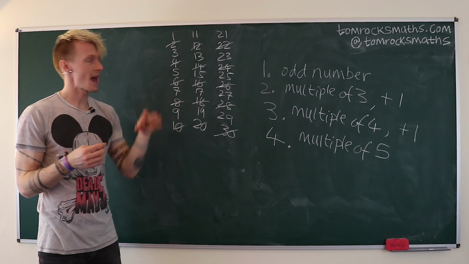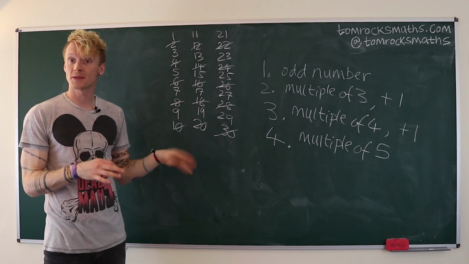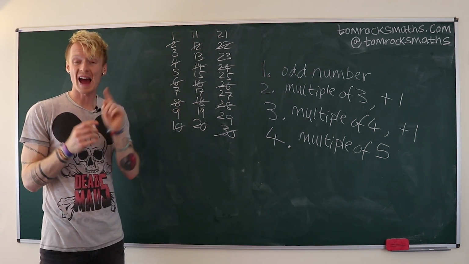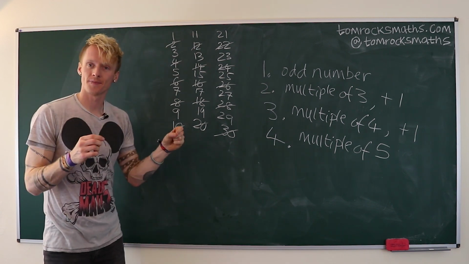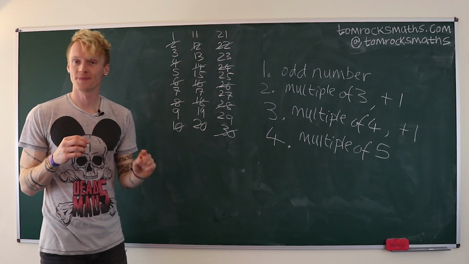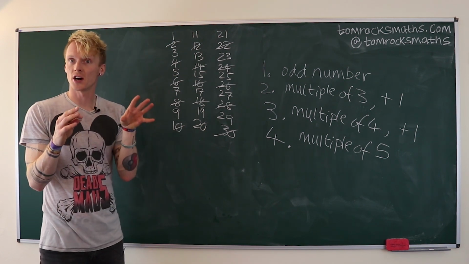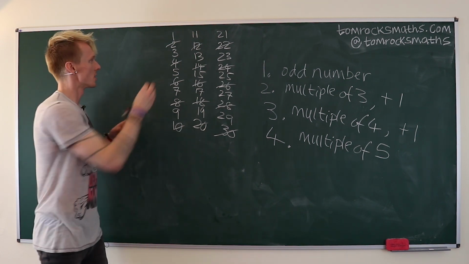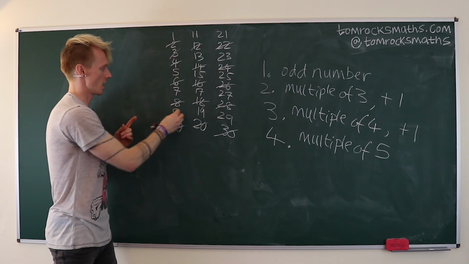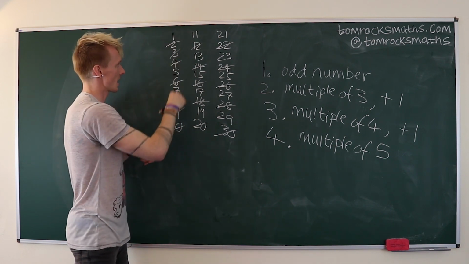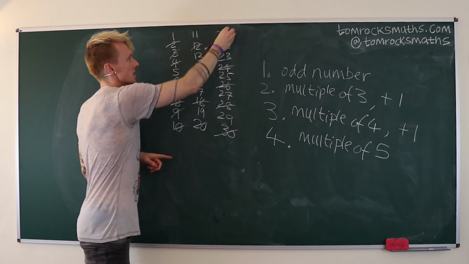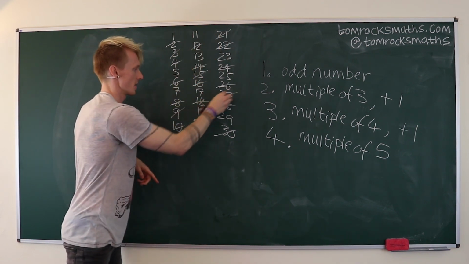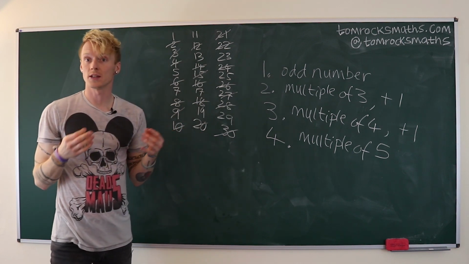So any number here that's in the 3 times table, we can cross off, and we can also cross off any number that is 1 less than a multiple of 3. So first of all, let's cross off the numbers in the 3 times table. So 3, 6 is already gone, can't be 9, we cannot be 12, that's gone, can't be 15, 18's gone, 21, 24 is gone, 27 and 30 is already gone.